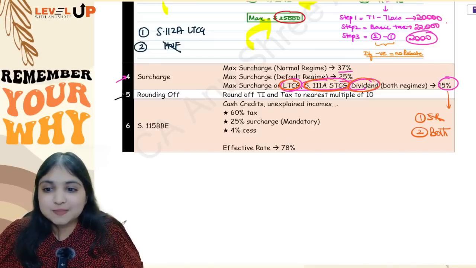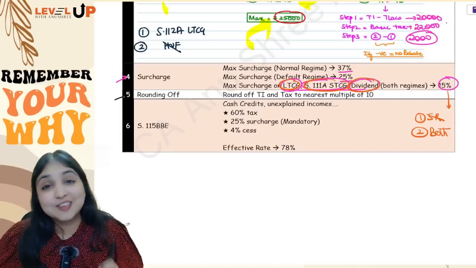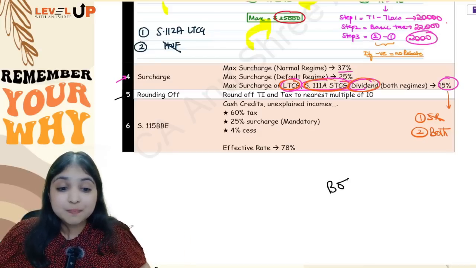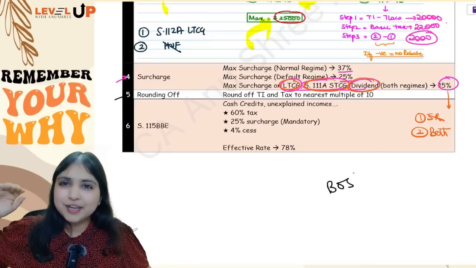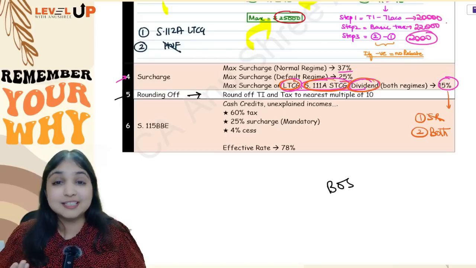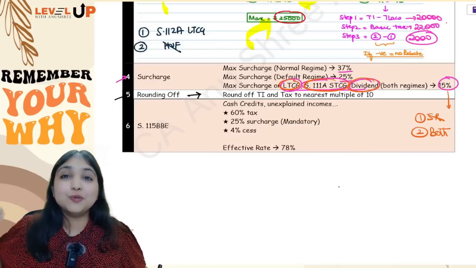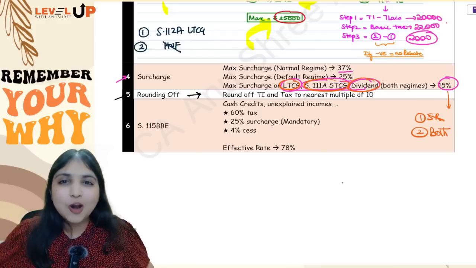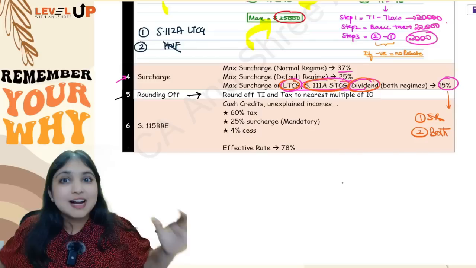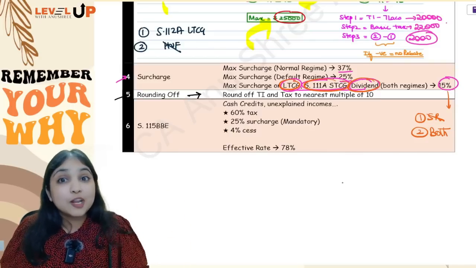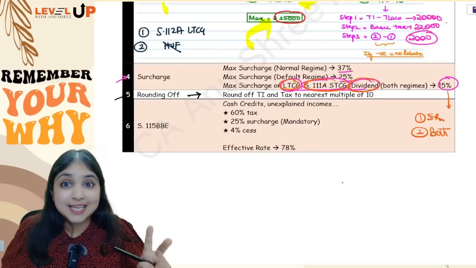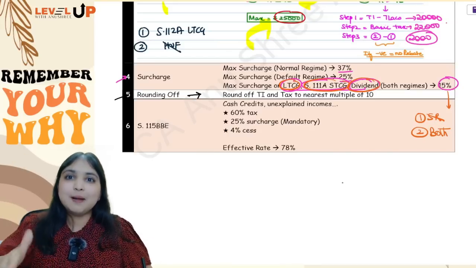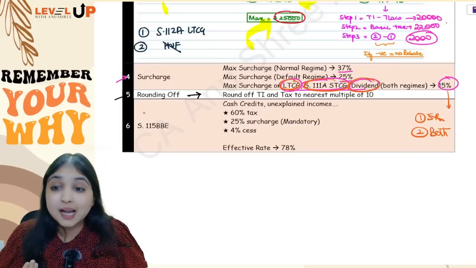Then comes the 5th adjustment, the most common mistake in the examination, and that is rounding off. Every time in the ICAI board of studies webinar, this point is highlighted: students are forgetting to round off. 2 numbers you are supposed to round off, the total income number and the tax number. You cannot think that your answer is over unless you have checked this point. Don't round off income at each head of income. Only round off your total income number and your tax number. Then comes your 6th adjustment.